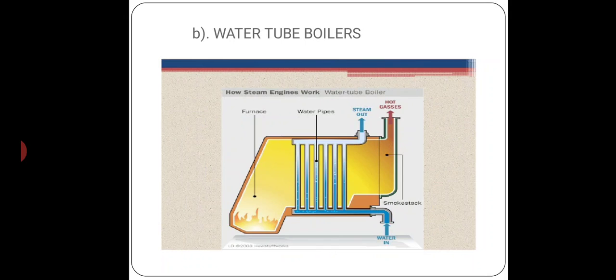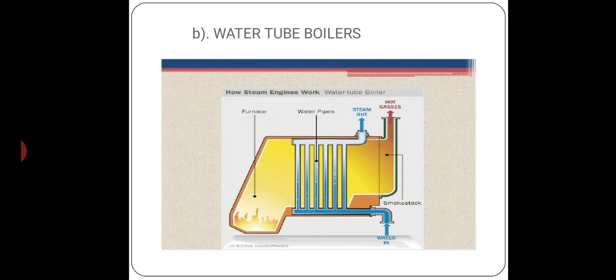Water tube boiler, as seen in the figure. The water is flowing inside the tubes, and the firing occurs outside the tubes. When the firing occurs, the hot gases surround the tubes and give heat to the water, and the water is converted into steam.